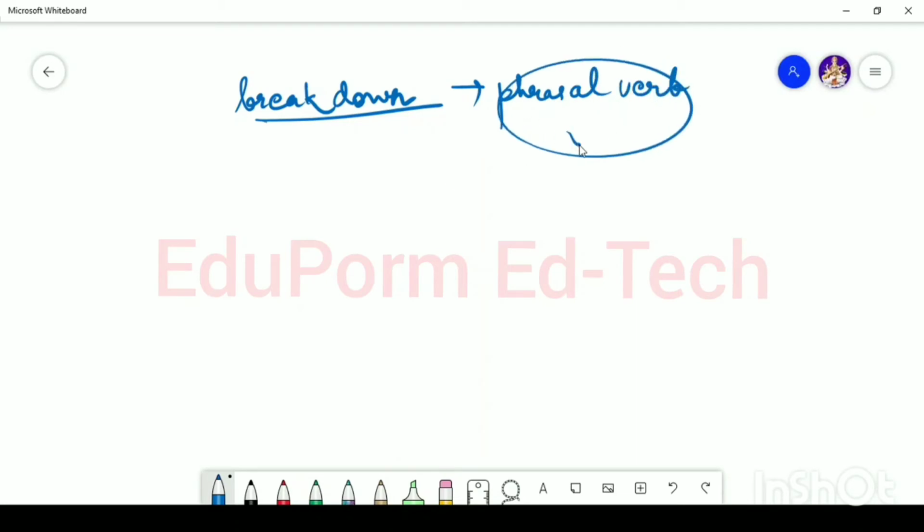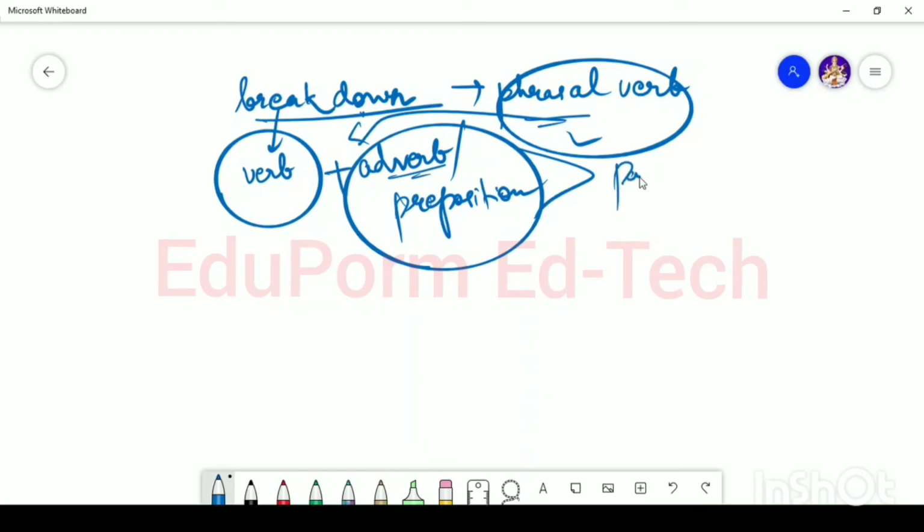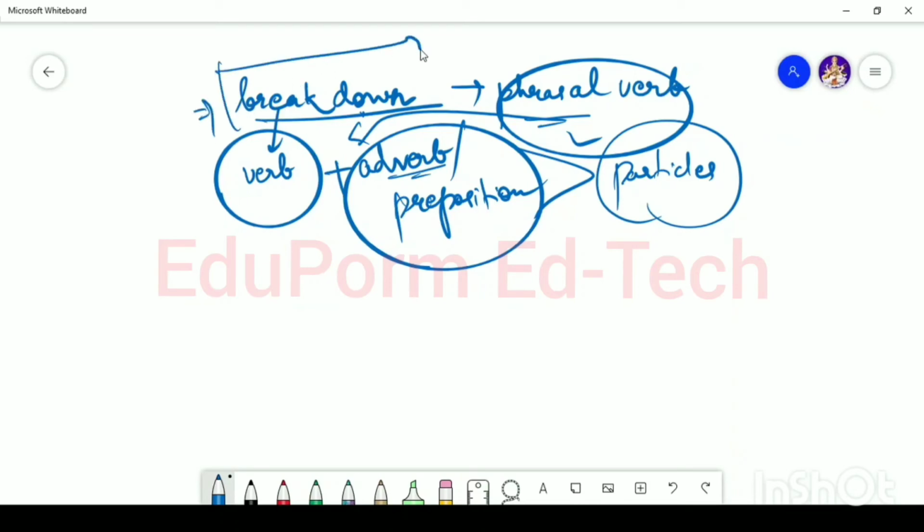So what we do in a phrasal verb, we use the verb, the verb is break, with an adverb or a preposition. So a phrasal verb consists of the verb used with an adverb or a preposition, which is actually called particles. Particles means adverb or preposition. For example, in the example called out here, that is break down, break is